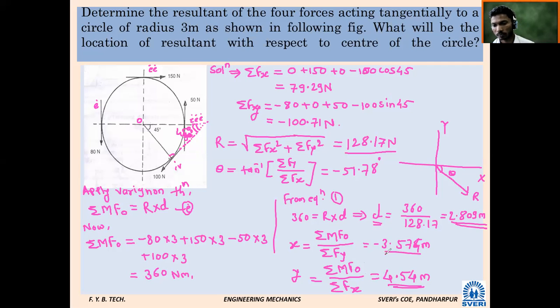So such a problem will come in the university exam for 8 to 10 marks. Very simple. Only sign convention is important, and your logic. Sometimes you have to apply some basic things you should know. Actually, it is a very simple problem: sign convention and calculation, nothing else in our subject. Have you understood this? Shall we go next? Okay, next problem.